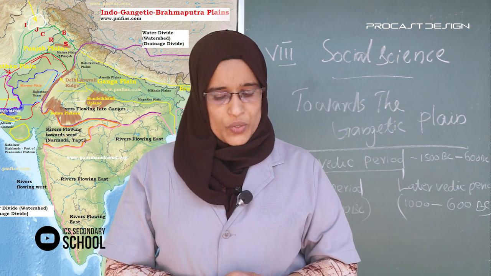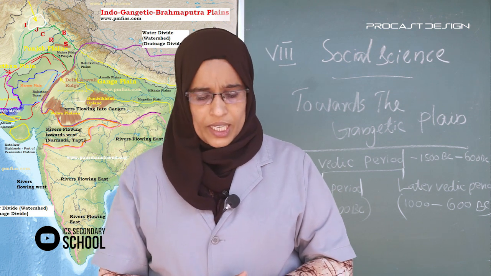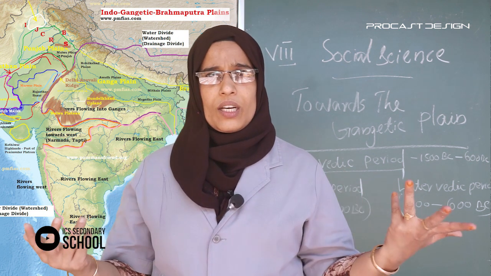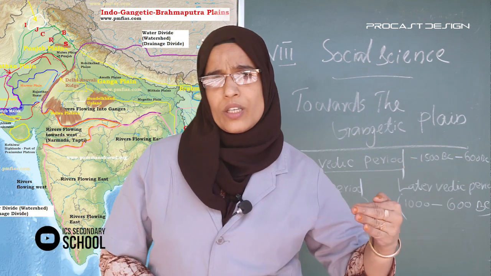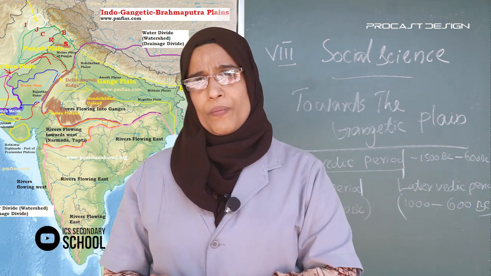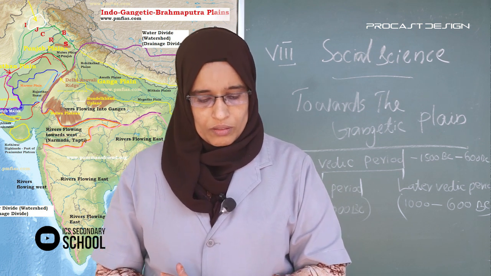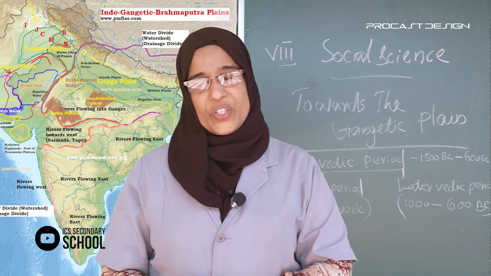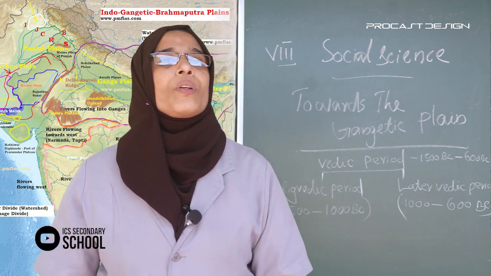Kshatriyas were the warrior class. Vaishyas were agriculturists and traders. Shudras were the slave class. These are the 4 divisions in the period.